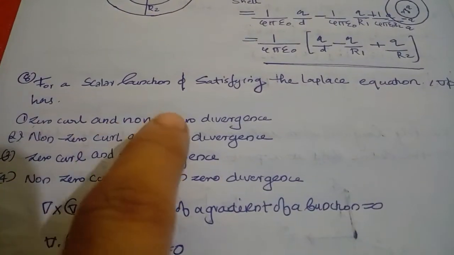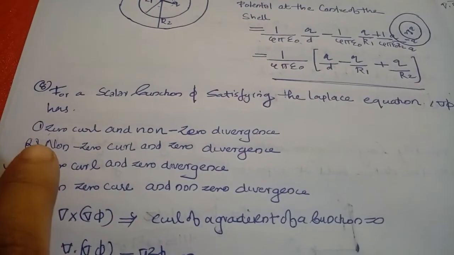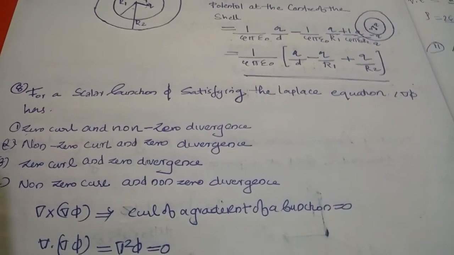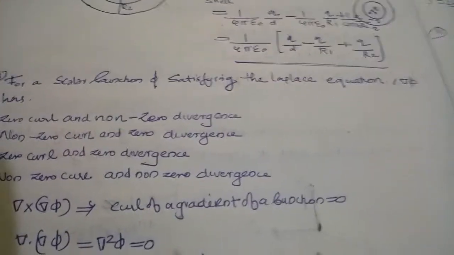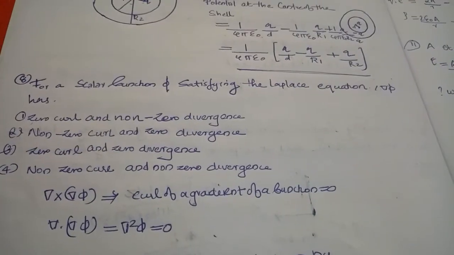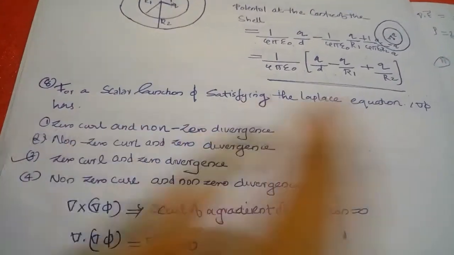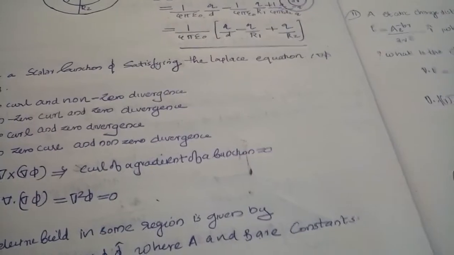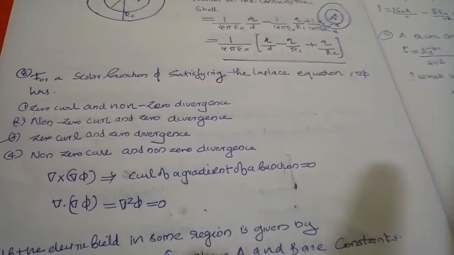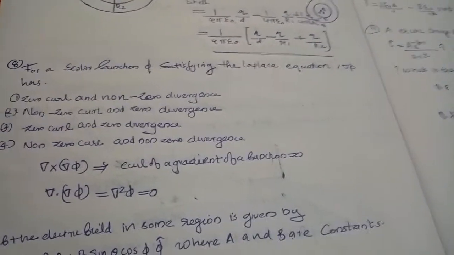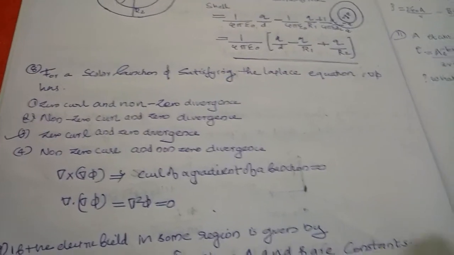Next, in this question, for a scalar function phi satisfying the Laplace equation, del phi has. You know that a scalar function satisfying the Laplace equation means del square phi is equal to 0, and del phi has means here zero curl. You know that the curl of a gradient is equal to 0. You can easily remember this concept by CGS, which means curl of gradient of a scalar, which should be 0. So CGS equals 0.